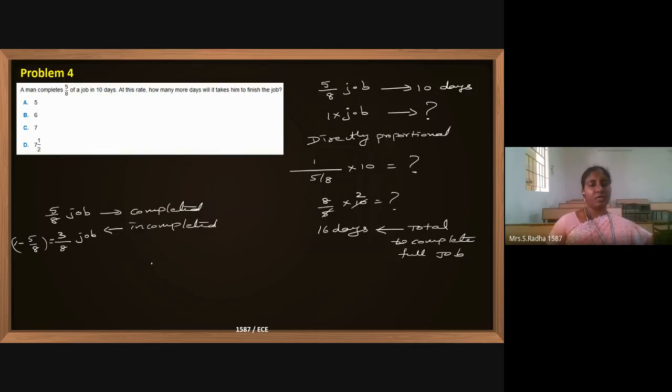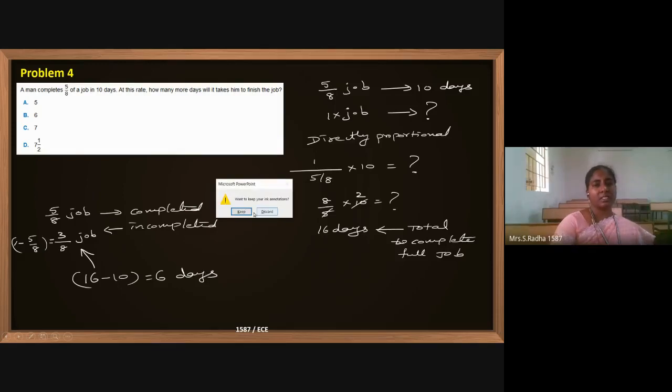Okay, so for 100% of the job he takes 16 days. 5 by 8 of the job he is doing in 10 days. The remaining job he will do in 6 days. The remaining incomplete part he will do in 16 minus 10, which is 6 days. So the answer is 6 days.